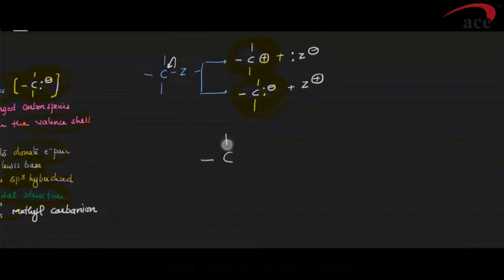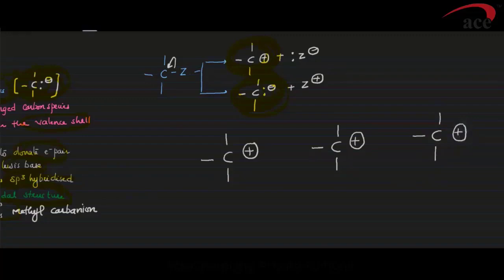Suppose you have carbon with a positive charge. Again, carbon with a positive charge. And if I write it as R attached to one of the alkyl groups, R is an alkyl group.